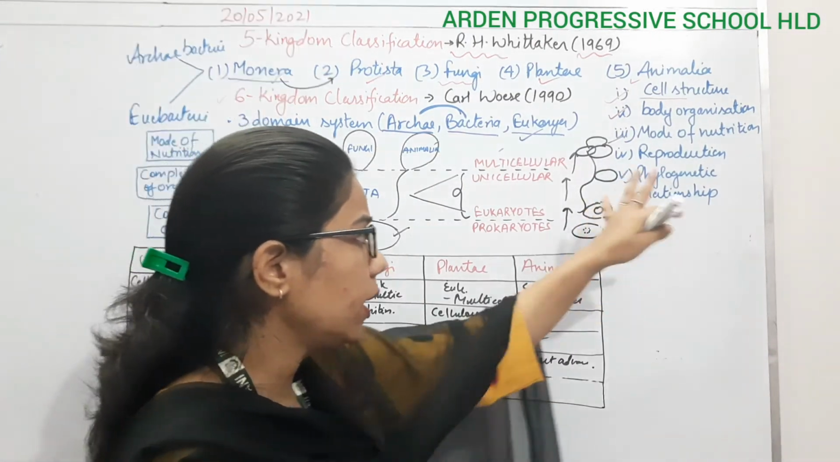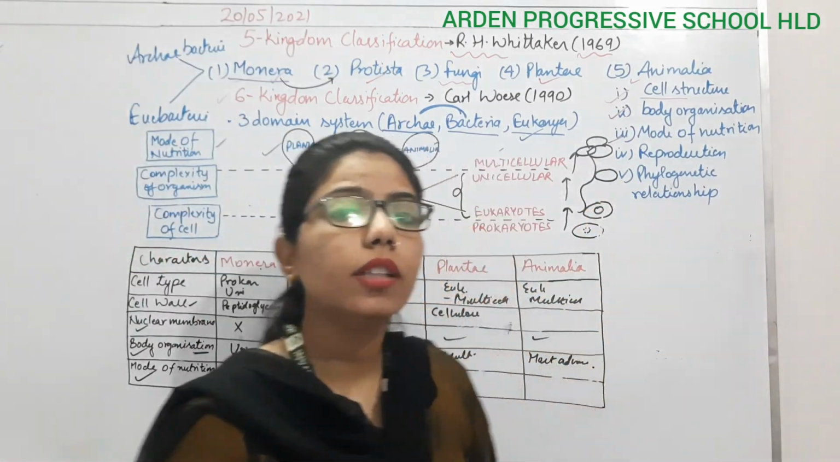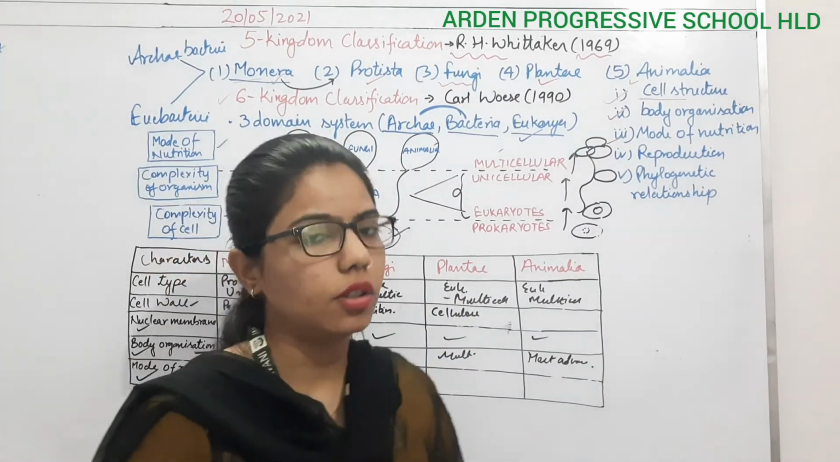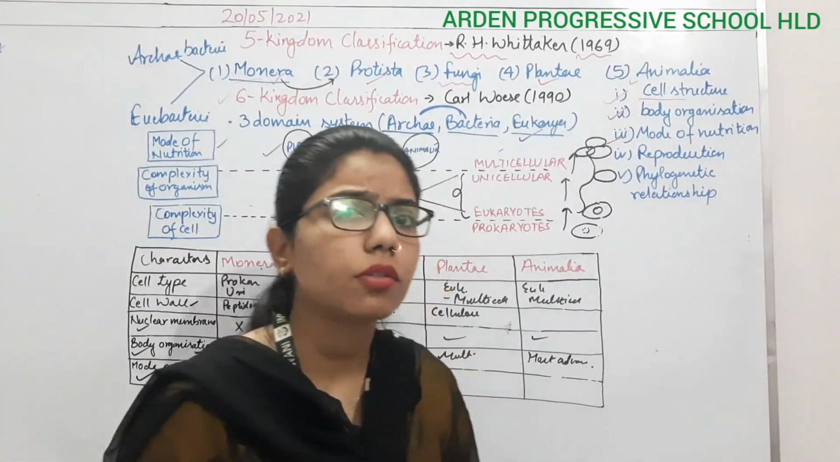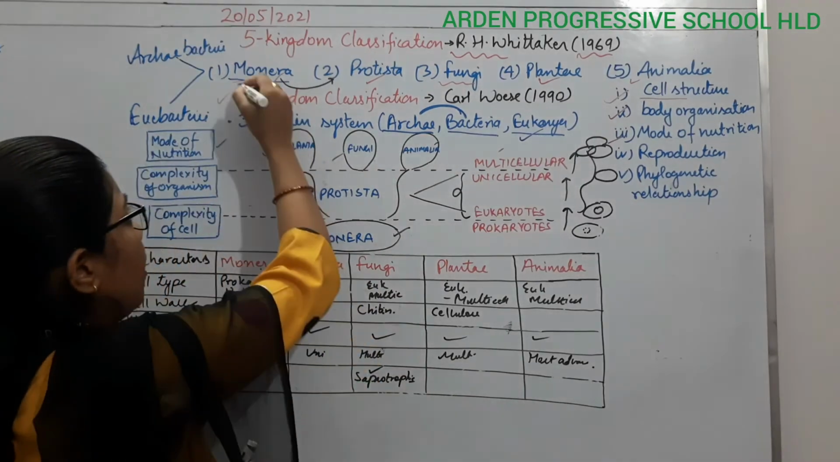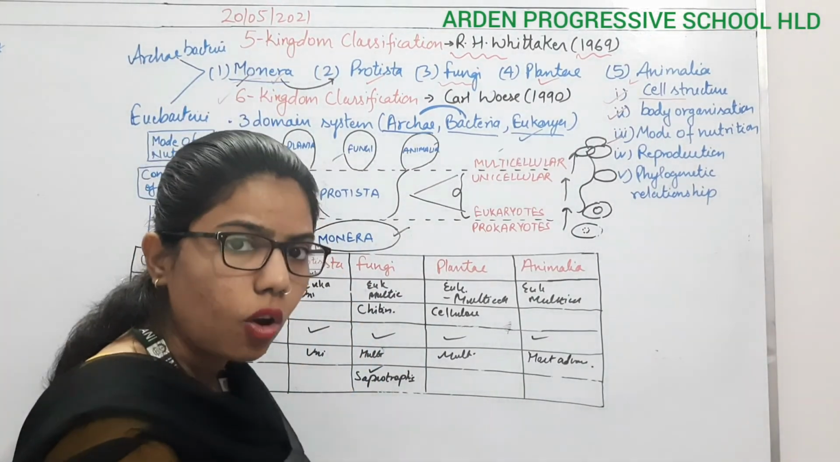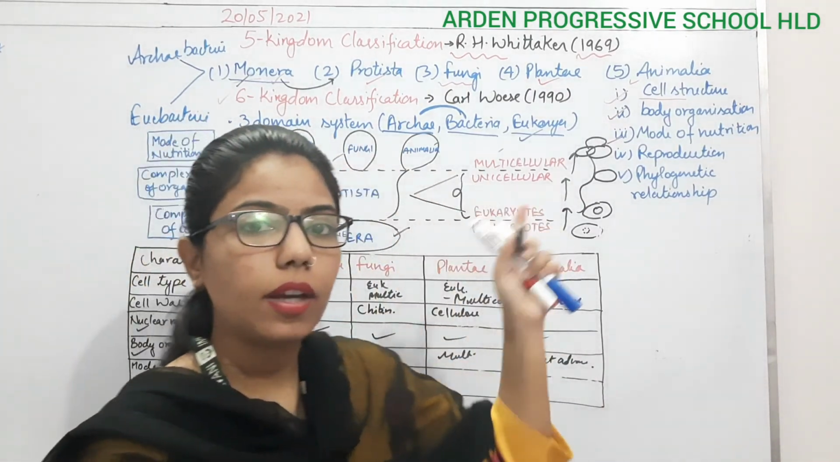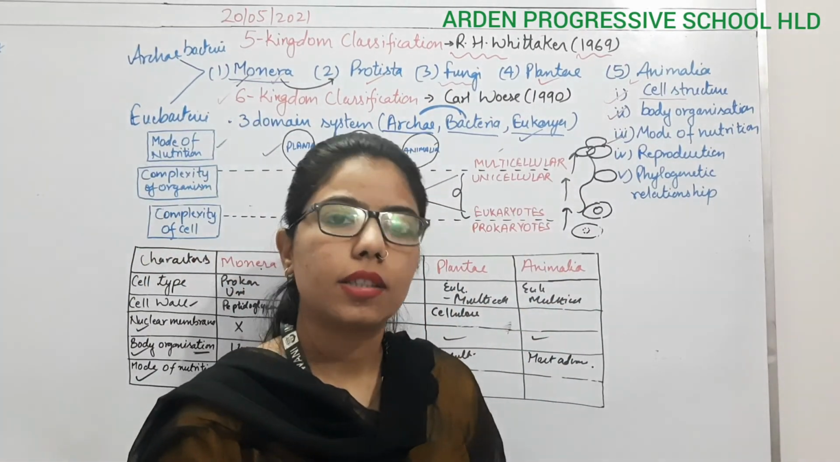On the basis of all these characters, we have given a place to those organisms in the 5 kingdom classification. From the next class we will start with each and every kingdom in detailed form. Again there will be some more classification under all these 5 kingdoms, so we will understand that one.